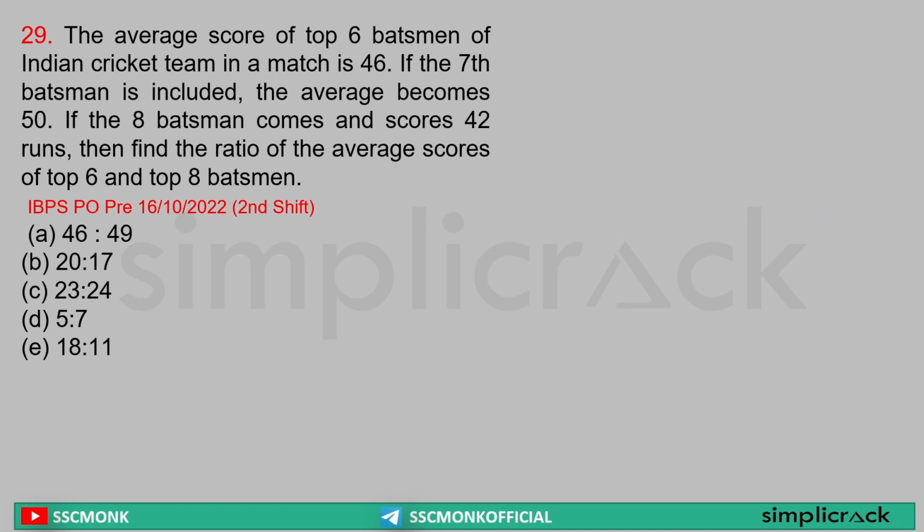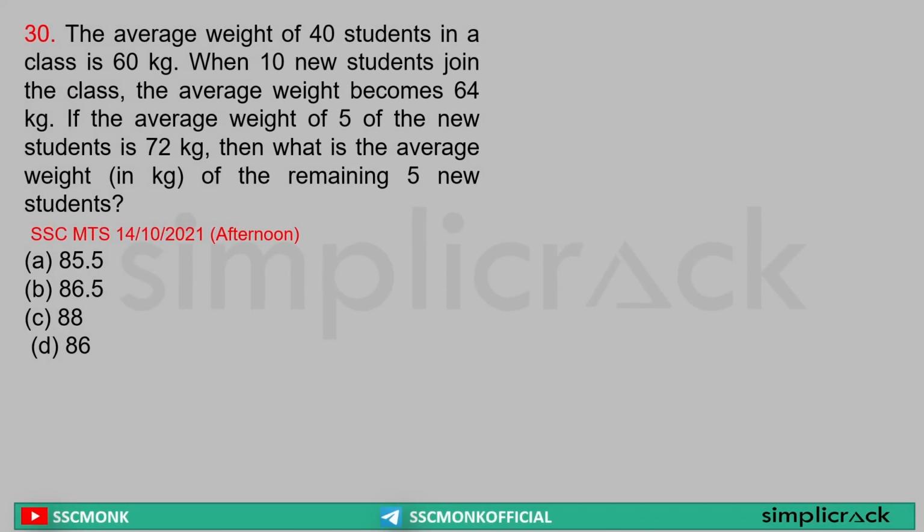Sorted. Next. Average weight of 40 students is 60 kg. When 10 new students join, average weight becomes 64 kg. If the average weight of 5 new students is 72 kg, what is the average weight of the 5 remaining students? Now, very easy. 40 students are there. 60 was their average. Now 10 students join. The new average becomes 64. Now this 64 is the average for these 10 guys also. Yes or no? So what is the increase? Sir, plus 4. Plus 4 in 40 students, that is equal to 160.